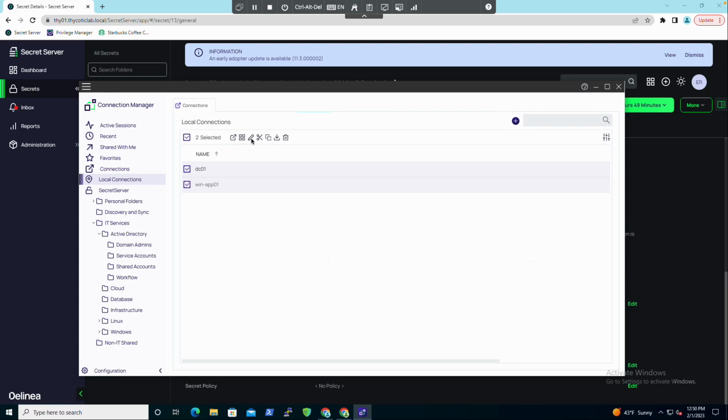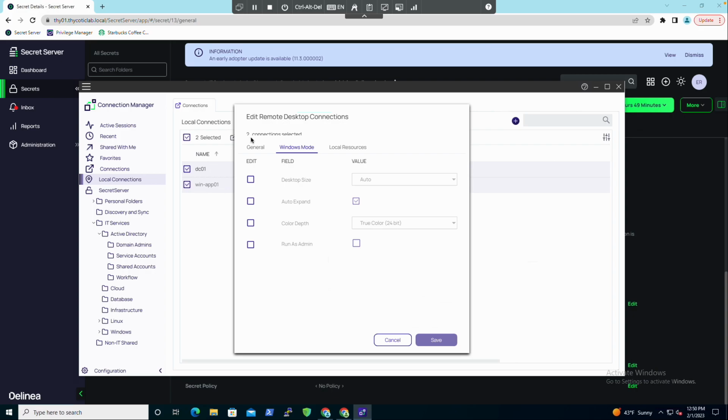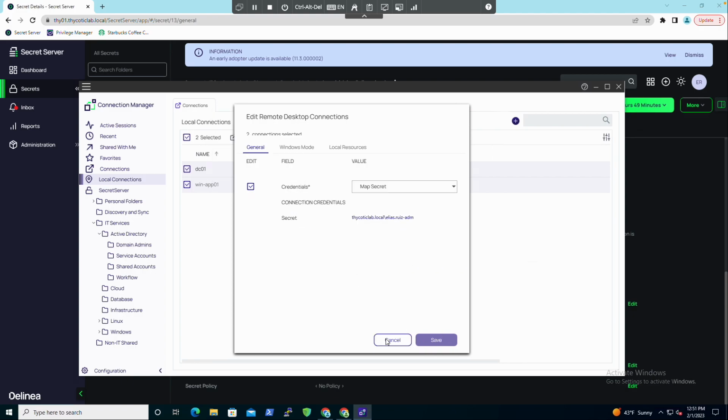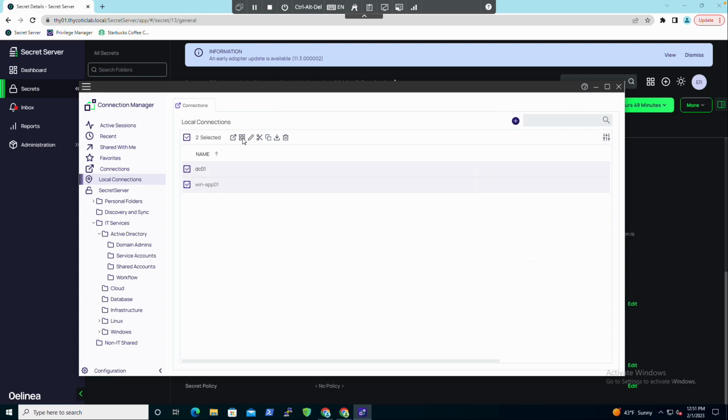You can also bulk edit them too. So let's say you have all these set up, and later you're like, I don't want to use those credentials on all those. I want to change it. I want to use, from the folder. Maybe I go back later and I put those in a folder. I could go back and change it instead of using a specific credential mapped in here, or I could pick a different credential. So it's really nice that you can change that later too in bulk.